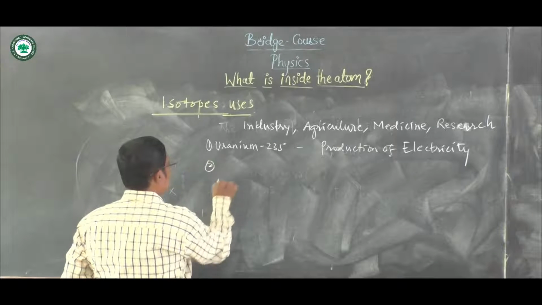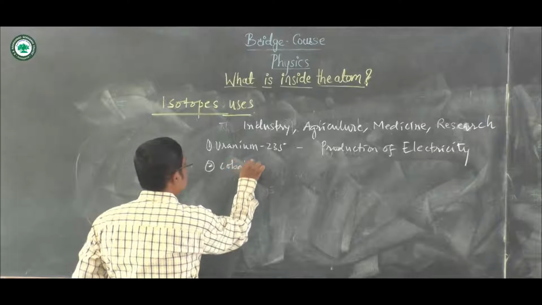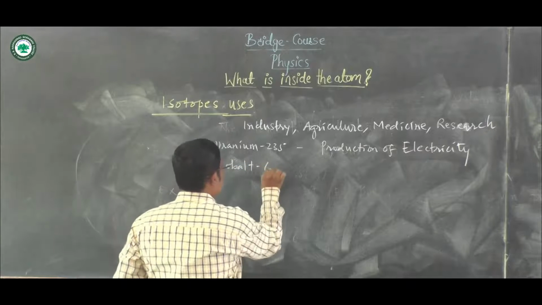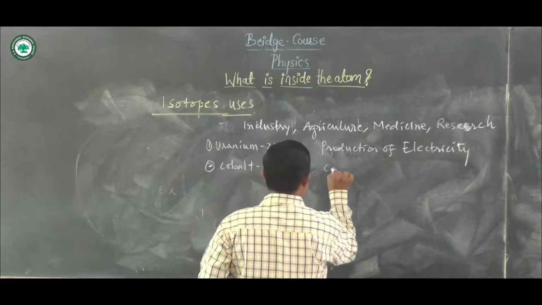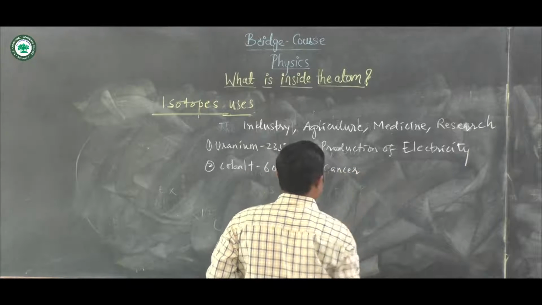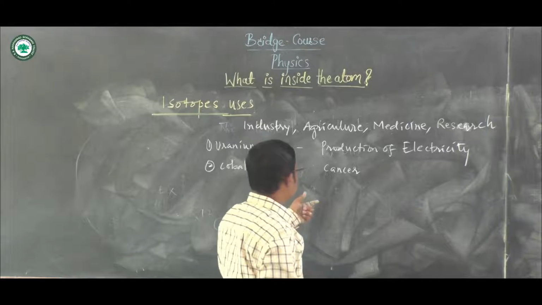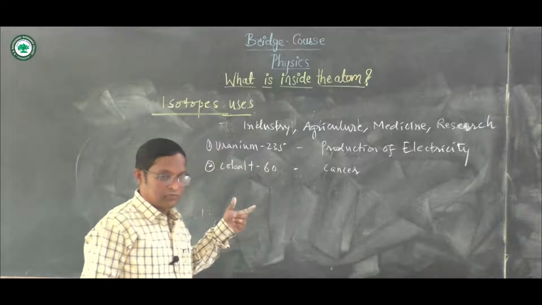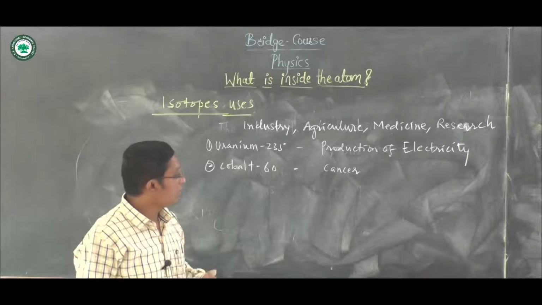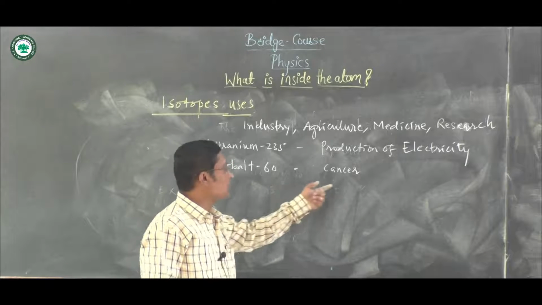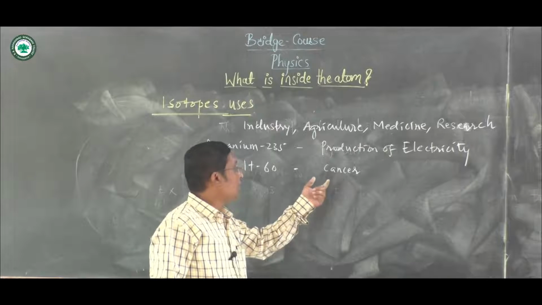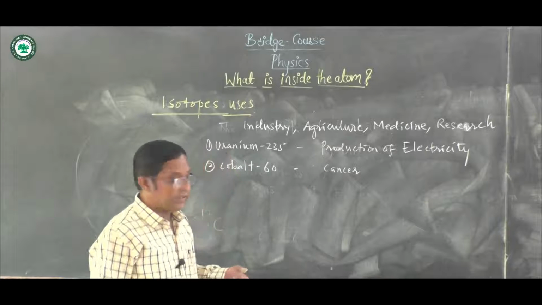Second one is cobalt-60. This isotope is used to cure cancer. We have heard a term which is nothing but chemotherapy. In that, this cobalt-60 is used to cure this cancer disease.